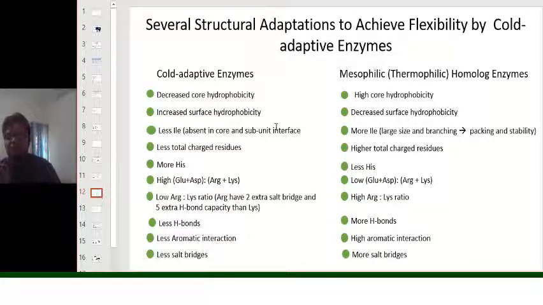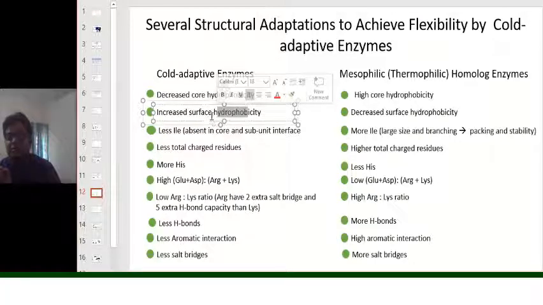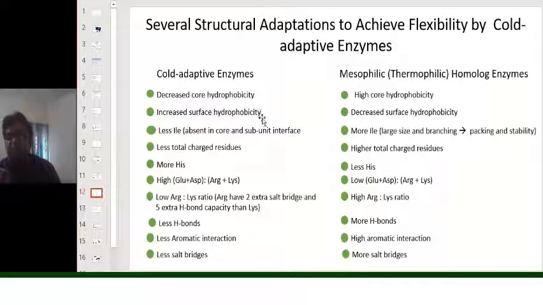Now, this intuitively opposite phenomenon of increased surface hydrophobicity is not that much pronounced, because at the cold temperature, if you take the mesophilic enzyme, it does not have the surface hydrophobic residues, so the water molecules which would have been caged are released, but these released water molecules will not be moving very fast or very freely because the temperature is low.